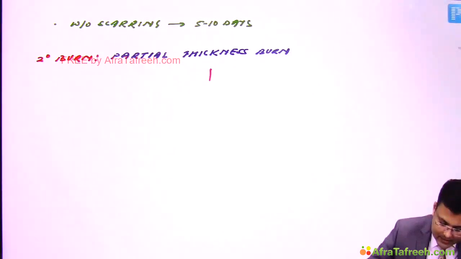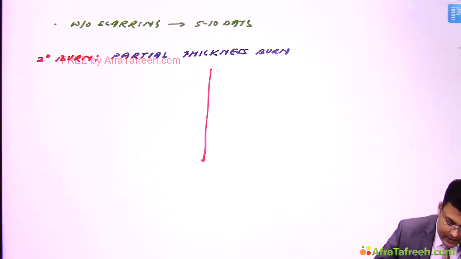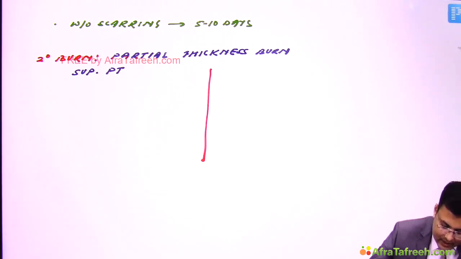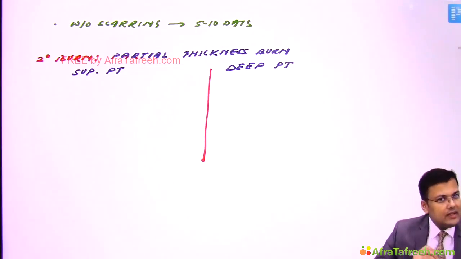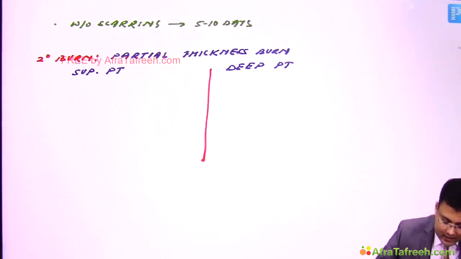So see the types. In superficial partial thickness burn we discussed that it's going to involve what? Epidermis plus papillary dermis.